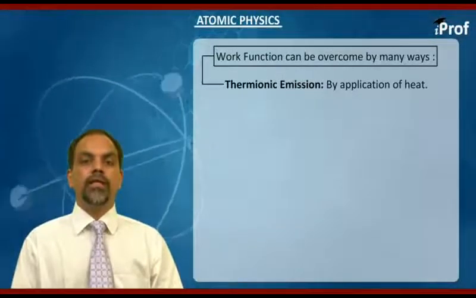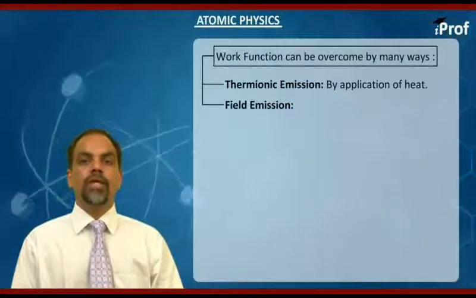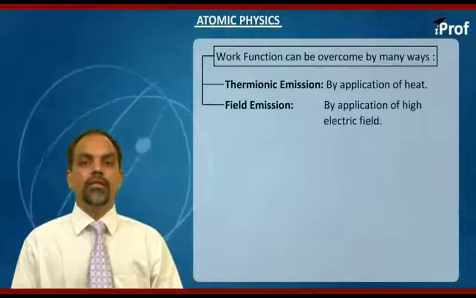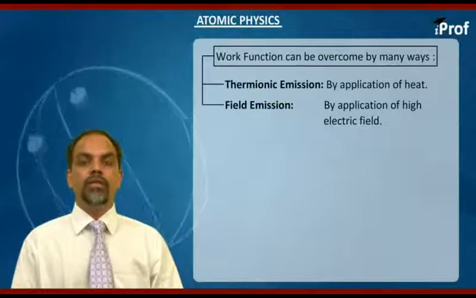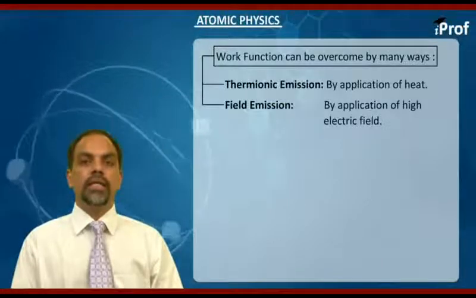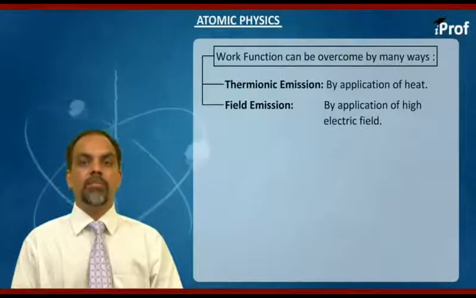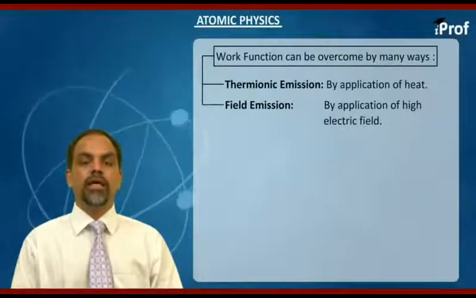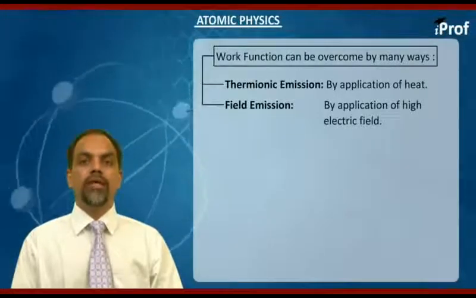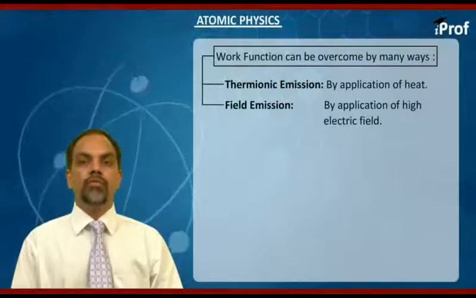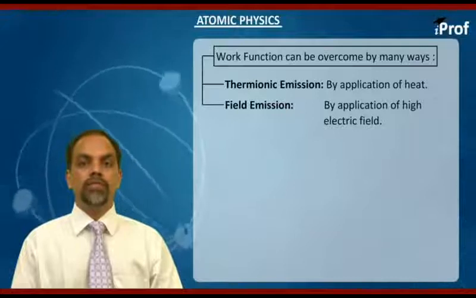Similarly, there is another way, and it is referred to as field emission. Now we can apply a very high electric field, and under the influence of a very high electric field, the free electrons in metals get accelerated and acquire kinetic energy to overcome the potential barrier, that is work function, and they leave the surface and eject out. So this is referred to as field emission, where we apply a suitably high electric field to make the electron eject out from the surface.